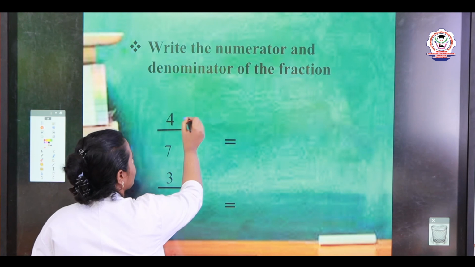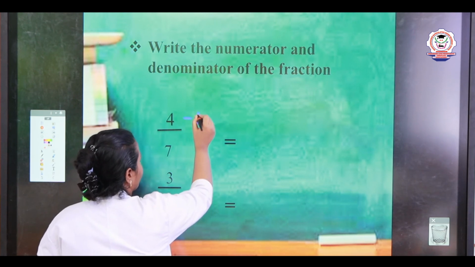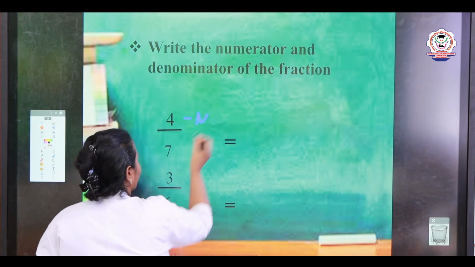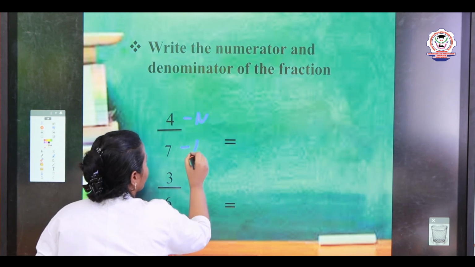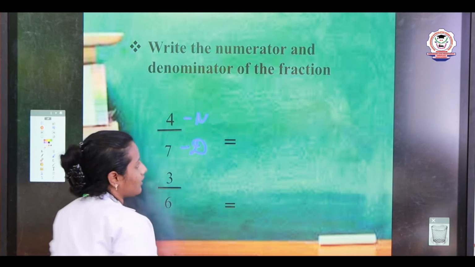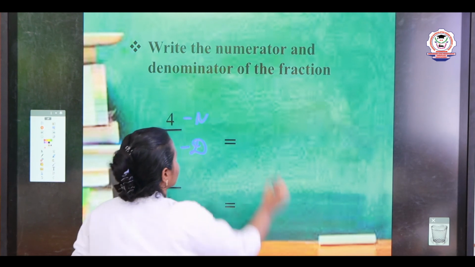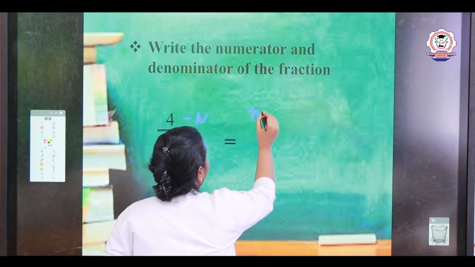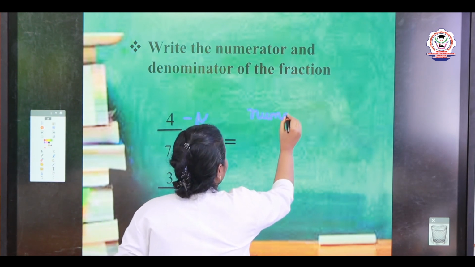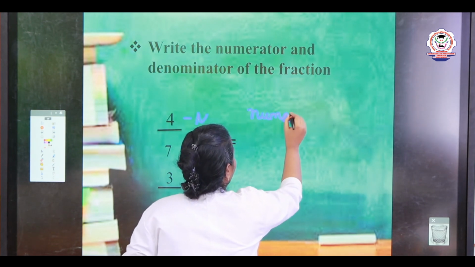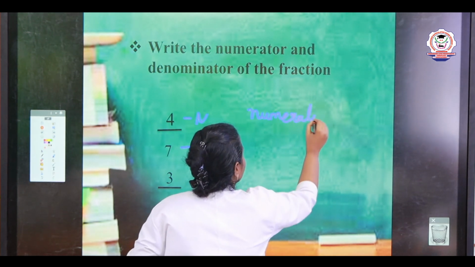The numerator will be 4. And the denominator is 7. Now we want to write the numerator here. Numerator, N-U-M-E-R-A-T-O-R.